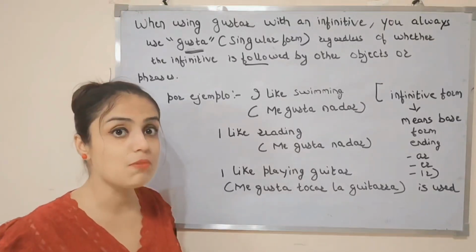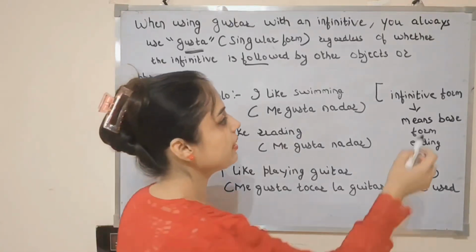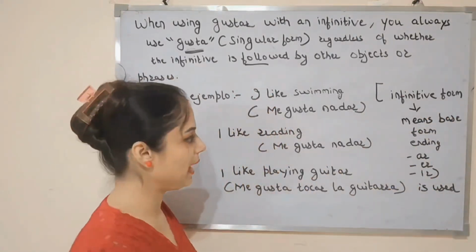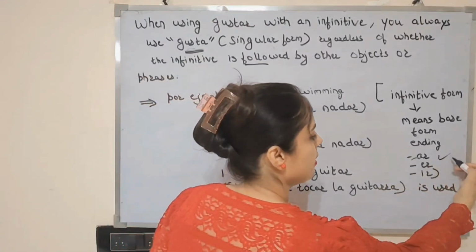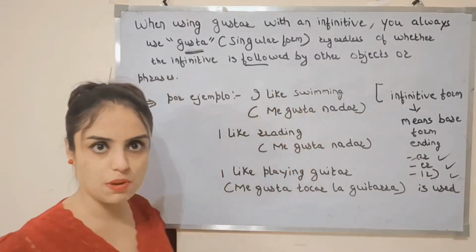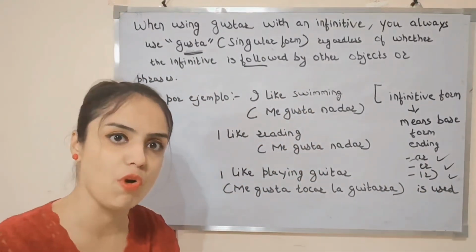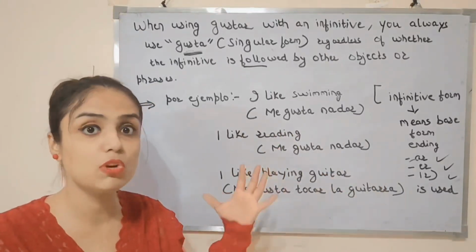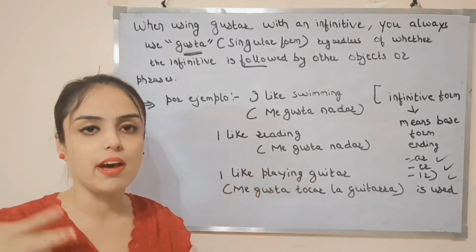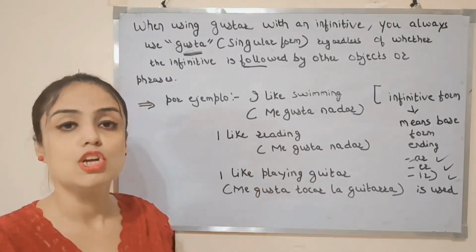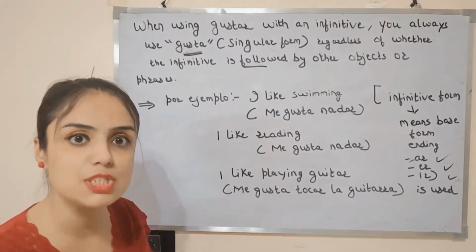I hope you understand what an infinitive is. Infinitive form means the base form ending with ar, er, ir. So infinitive means the base form like cantar, bailar, beber. We will not conjugate them.